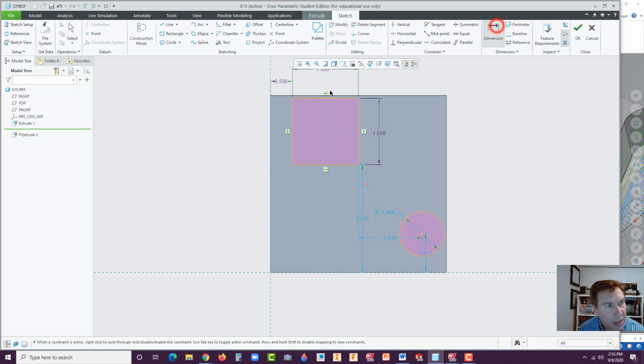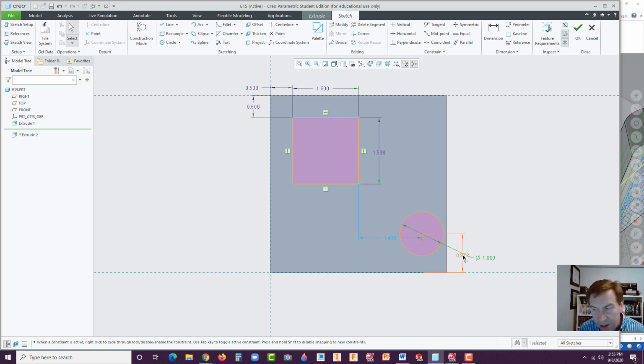And then we put a dimension between this point and that edge. Middle click over here to drop the dimension. That'll be 0.5. Middle click 2 times, and let's lay this out so it looks pretty decent. Let's drag that up there. And the diameter of this, let's drag that out. That's going to be 1 inch. And then it's located off that bottom edge, 0.75.